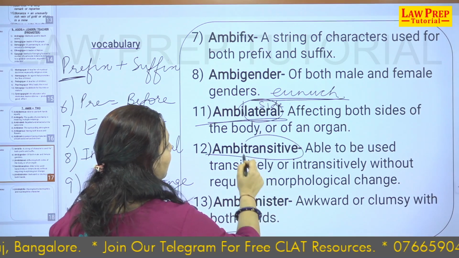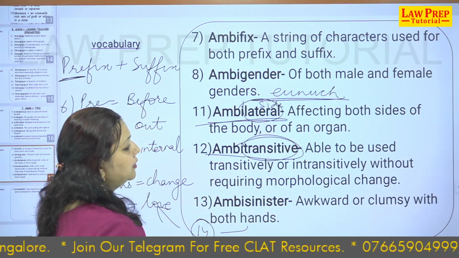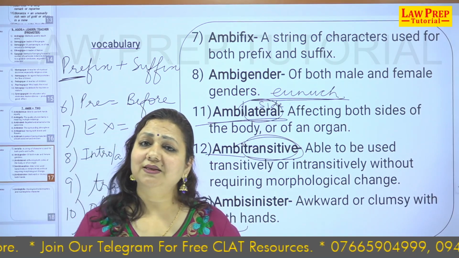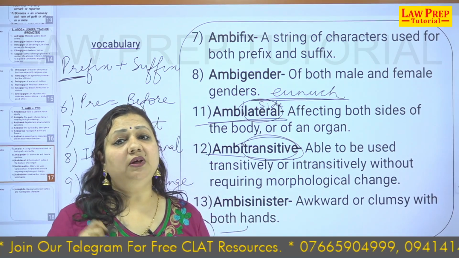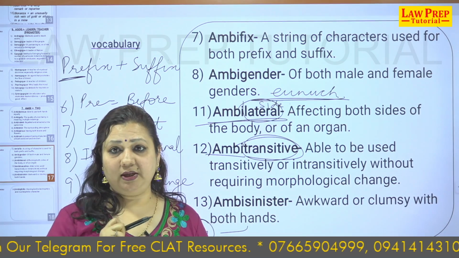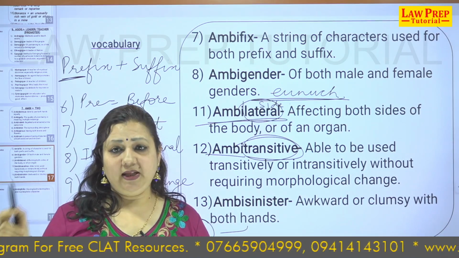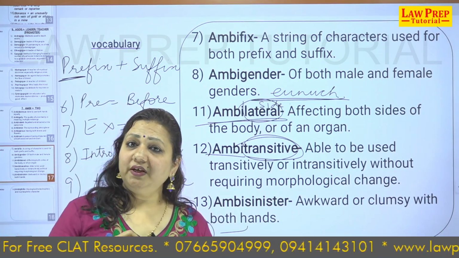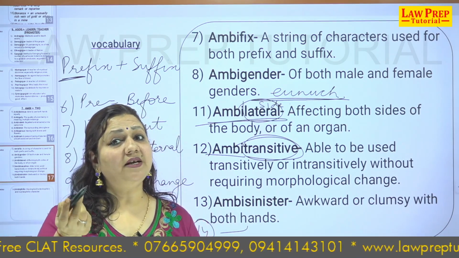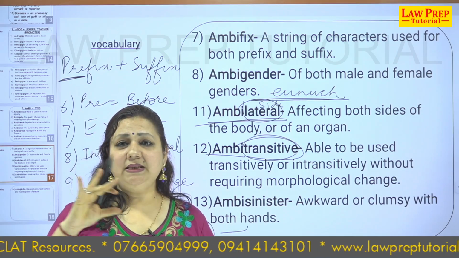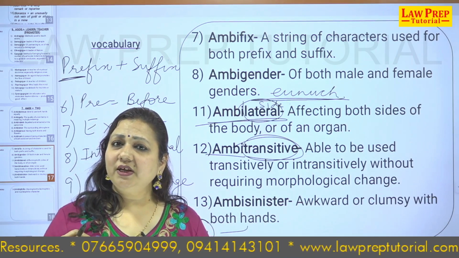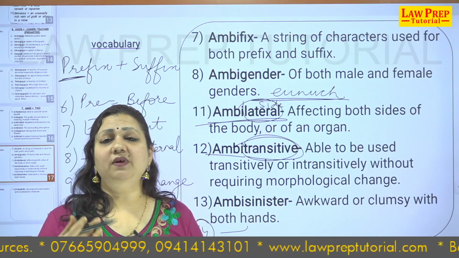Ambitransitive. So, trans means one to the other. You have heard of transitive verbs and intransitive verbs. The transitive verbs are those verbs which have an object. For example, she reads English novels every day. What does she read? English novels. This is a transitive verb. She reads in the library. What does she read? Whom does she read? We have no idea.